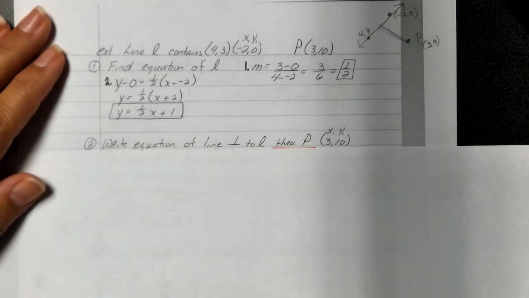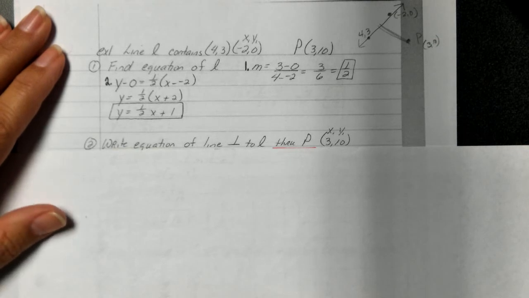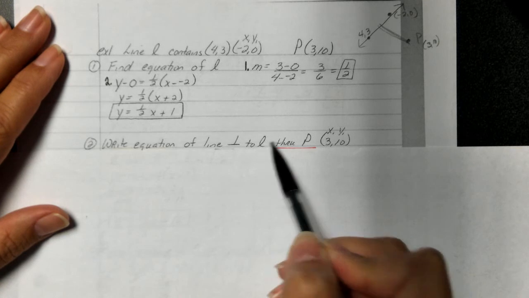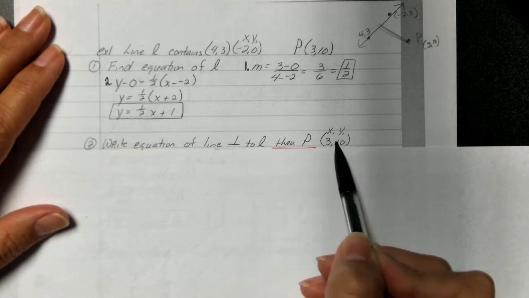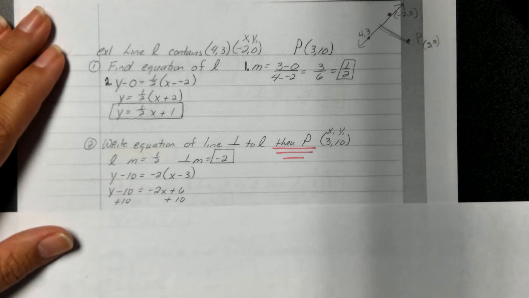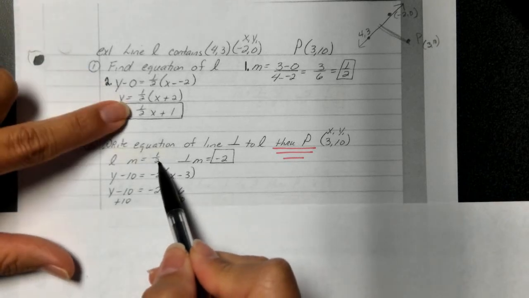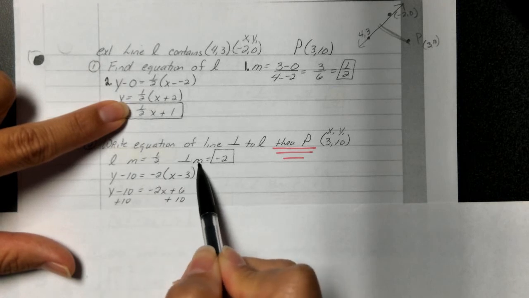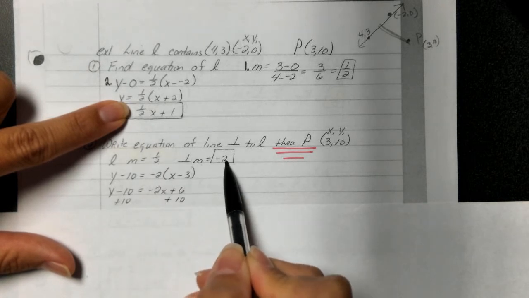Step 2, this is very important. We're going to write the equation of the line perpendicular to line L, but now this time we want it to go through point P. Remind yourself, the slope of line L was 1/2, therefore the perpendicular slope will be opposite and flip.